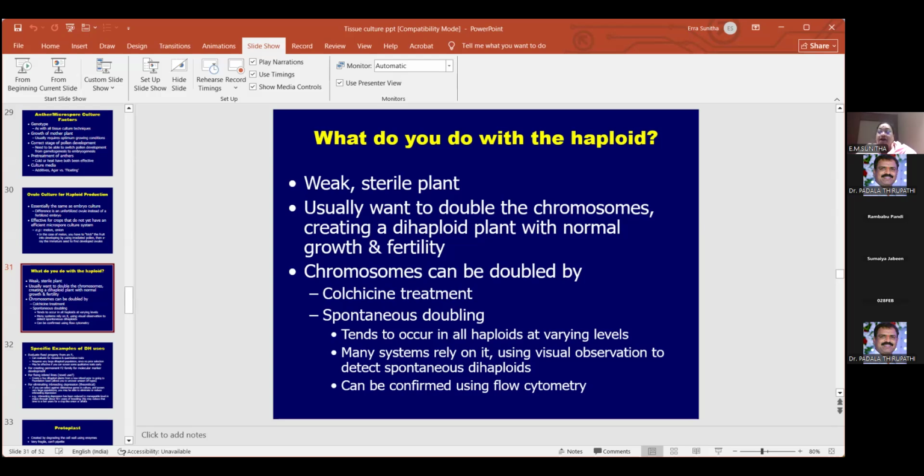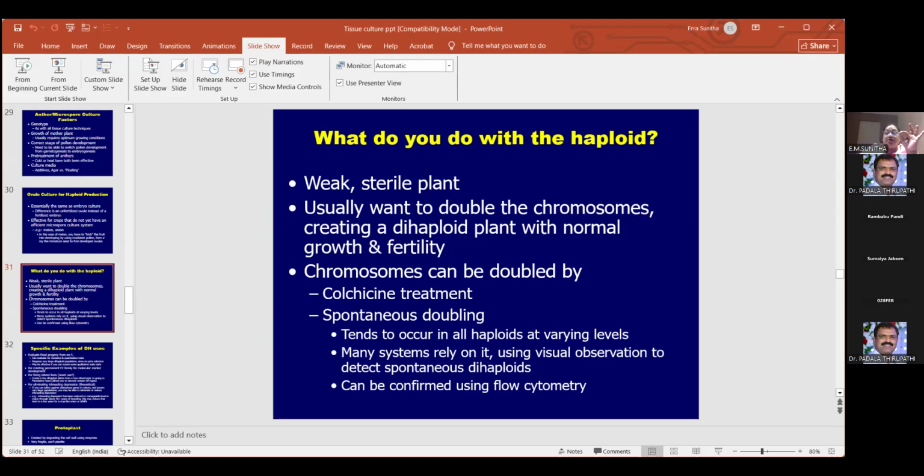Let it be anther or let it be the ovule, it will be having only a single set of chromosomes ఉంటుంది అనమాట. When the seed setting will form, when you will be having two sets of chromosomes, two heterozygous sets, one from the mother, one from the father ఉన్నప్పుడే you will be having the diploid condition lo you will be having the seed setting anamata. The drawback here is the haploid plants are first of all weak and sterile in nature.